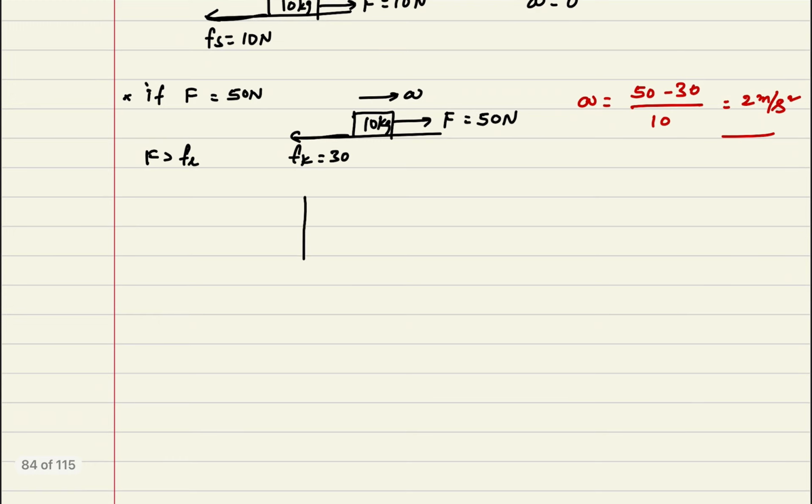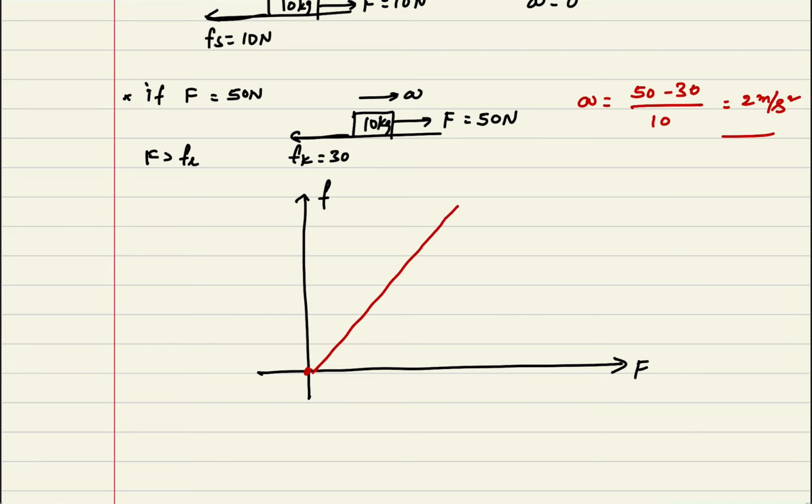Now if I draw the diagram between the frictional force and the applied force. Whenever F is 0, the static friction value is also 0. It will increase up to some value, suppose up to 40 newtons. FL is equal to 40 newtons. This is also called the maximum value of static friction. Up to this point, the graph is a straight line and the proportionality can be observed.